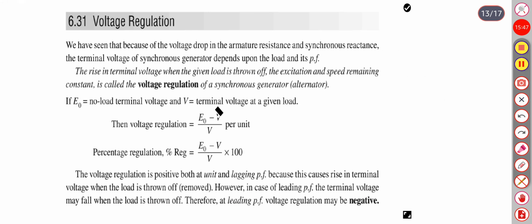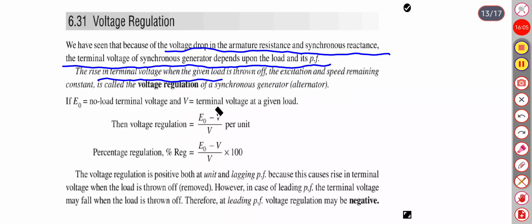Now what is the voltage regulation? We have seen that because of the voltage drop in the armature resistance and synchronous reactance, the terminal voltage of the synchronous generator depends upon the load and its power factor. The rise in terminal voltage when the given load is thrown off, the excitation and speed remaining constant, is called the voltage regulation of a synchronous generator.